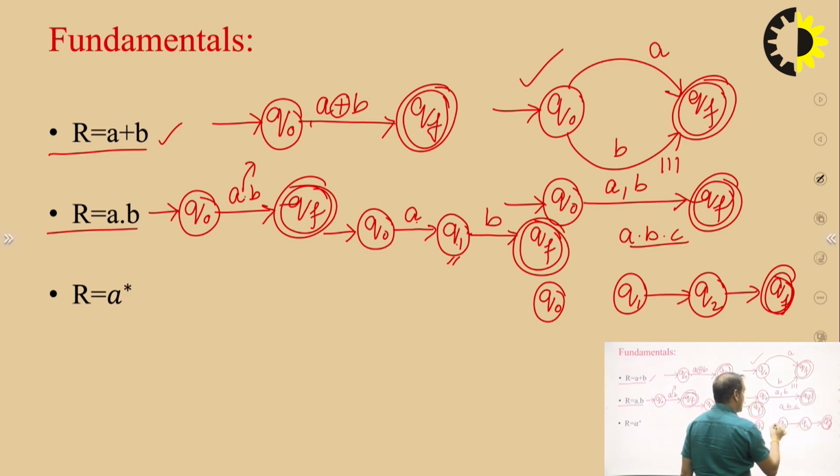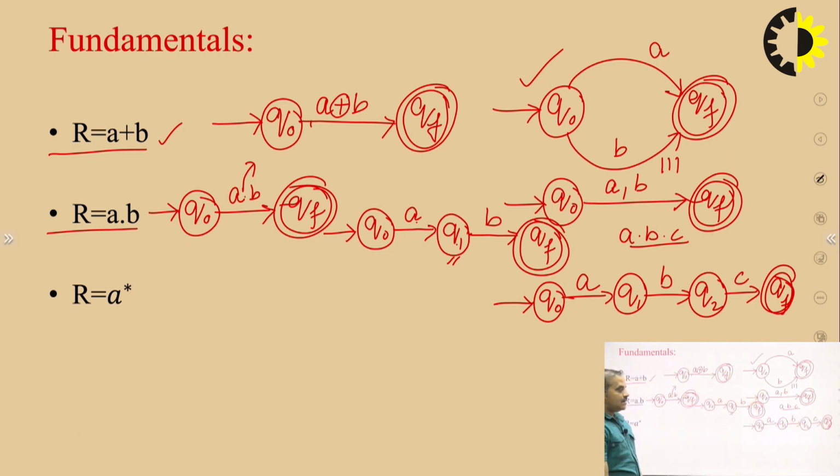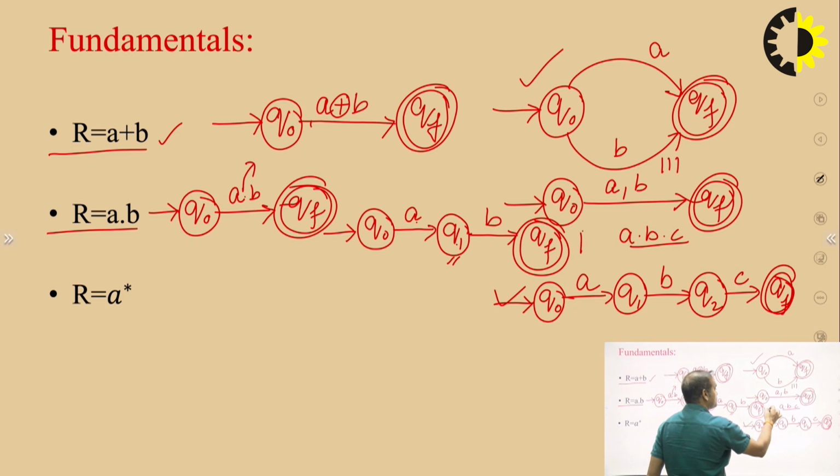Here is the direction of the arrow. This is the initial state. Here A, here B and here C. This is the finite automata of R = A.B.C. This is another example, R = A.B.C.